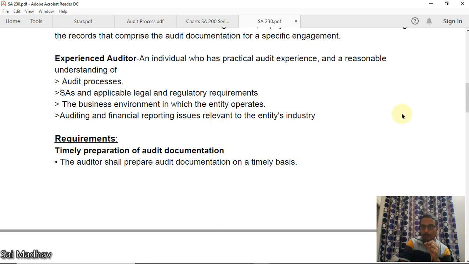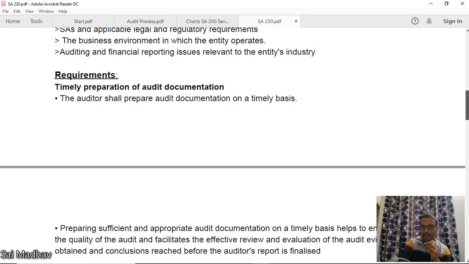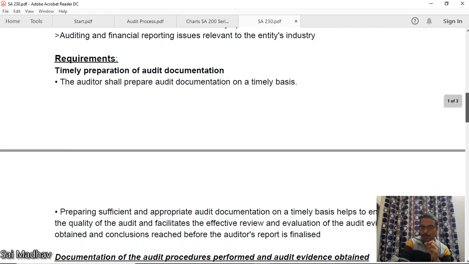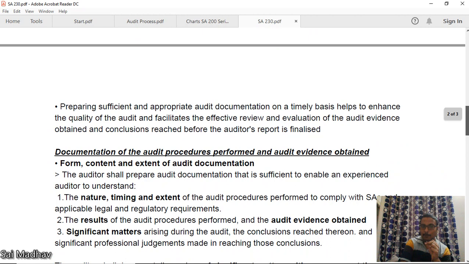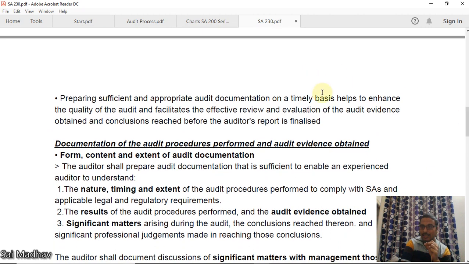Requirements. What are the requirements under this standard? The auditor shall prepare audit documentation on a timely basis. Preparing sufficient and appropriate audit documentation on a timely basis helps to enhance the quality of the audit. You can improve the quality of the audit and it facilitates the effective review and evaluation of the audit evidence obtained and conclusions reached before the auditor's report is finalized. For giving a report, you have to collect some audit evidence, right? By maintaining proper documentation, you can have a better idea of everything.